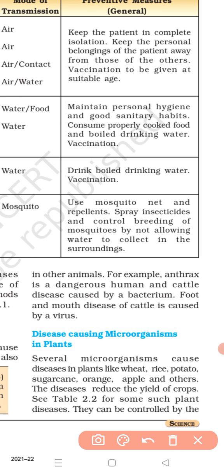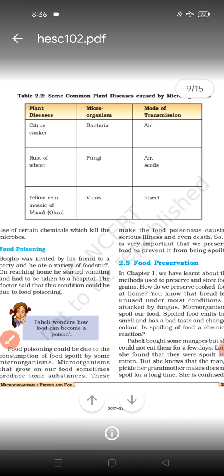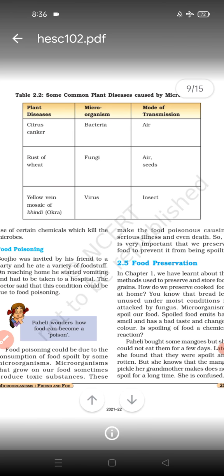Some names of plant diseases caused by microorganisms are given in table 2.2. You can look at the next page.